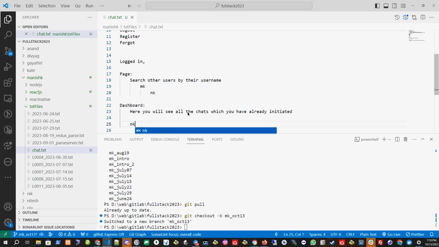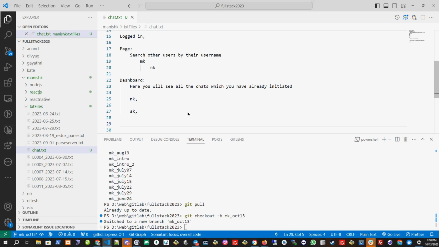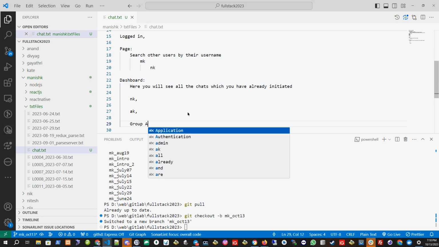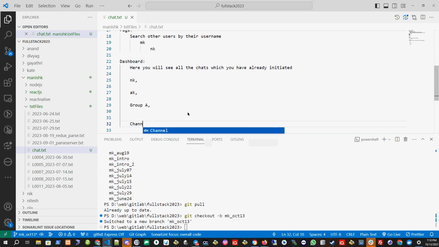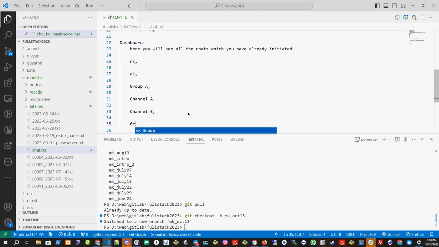So like I have chatted with NK, I have chatted with AK, for example. I have chatted with the group A. I have chatted with channel. I have joined the channel A, and channel A is sending the message. They say it's a news channel. It is sending me a lot of news. Then there will be channel B. Then there will be group B. So I have chatted with many people.